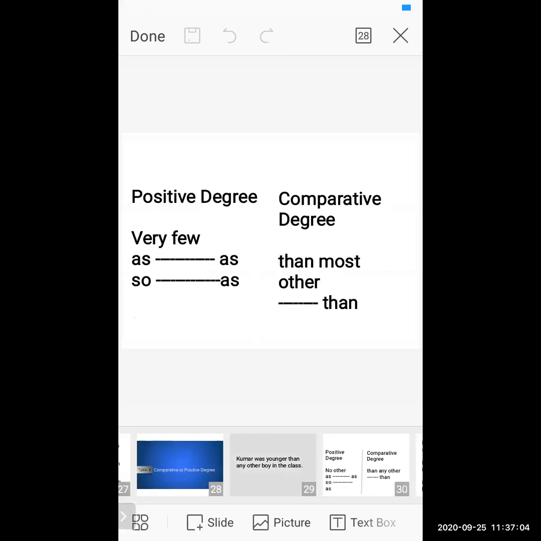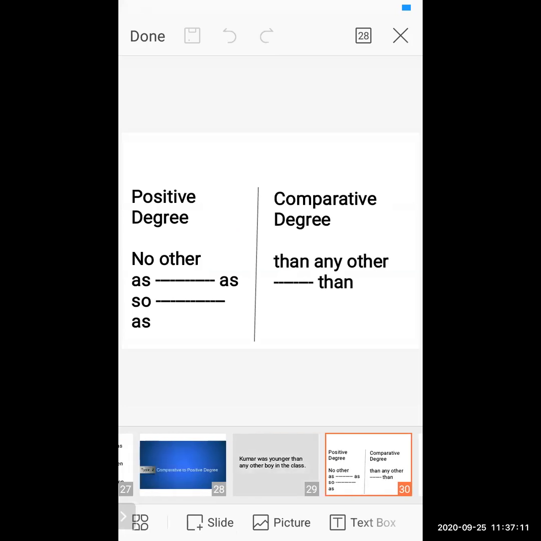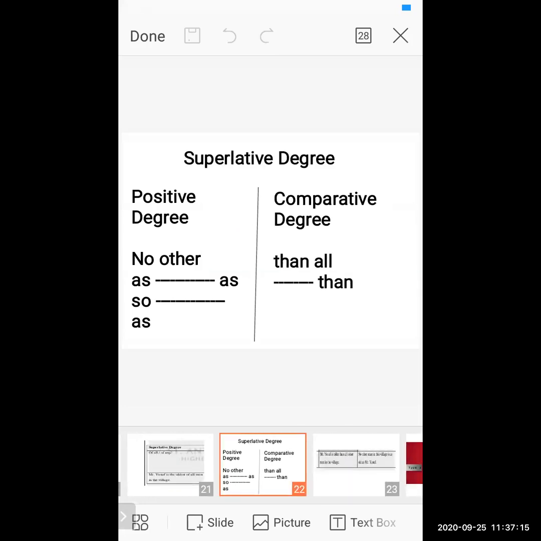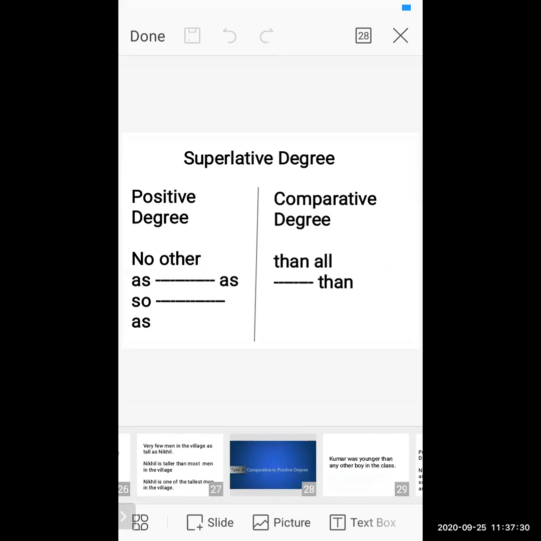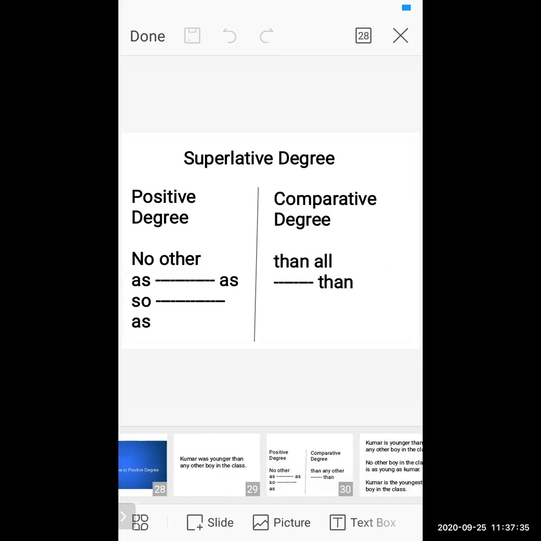Second, if you find "no other", you have to convert it into "any other". And third, if "of all" is there in a sentence, you can convert it into "than all". So keep these three basic rules in your mind.